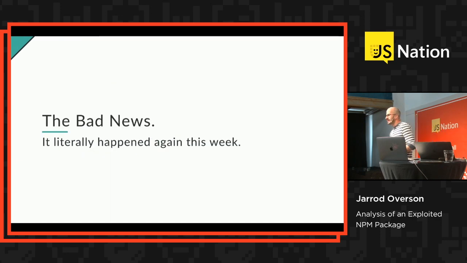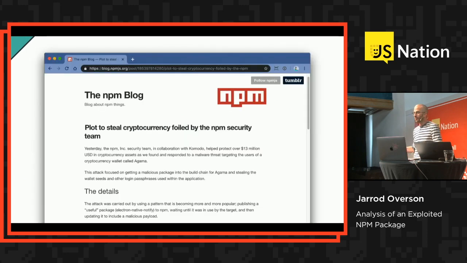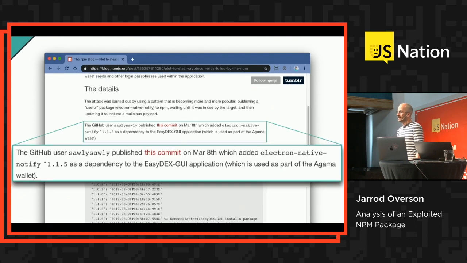The bad news is that it happened literally again this week. If you've read your NPM Weekly or Node Weekly, whatever it was, you'll see that NPM mitigated this problem themselves for another Bitcoin wallet. But the problem is that it was the same exact type of attack. It was the exploitation of a dependency that was automatically updated and was sucked into a target application, and it did whatever it needed to do to get what it wanted.